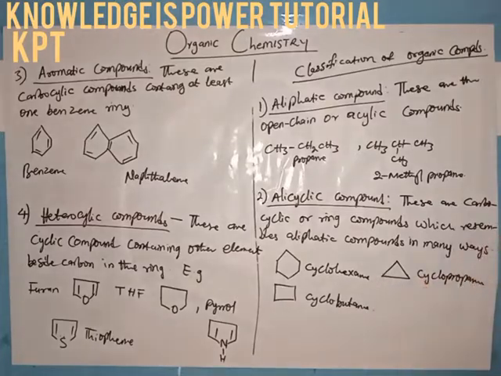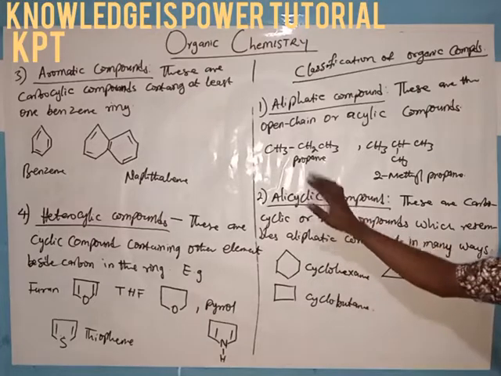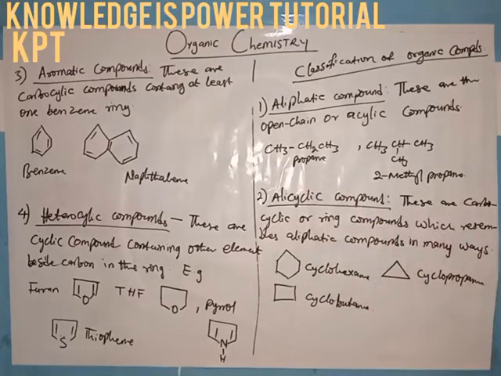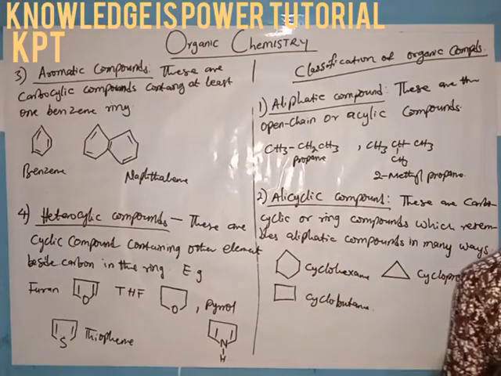The first I have on the board is the aliphatic compounds, and I say that these are the open chain or acyclic compounds. I have two examples under this umbrella: propane and 2-methylpropane. So it means that an aliphatic compound could either be open chain or branched chain.